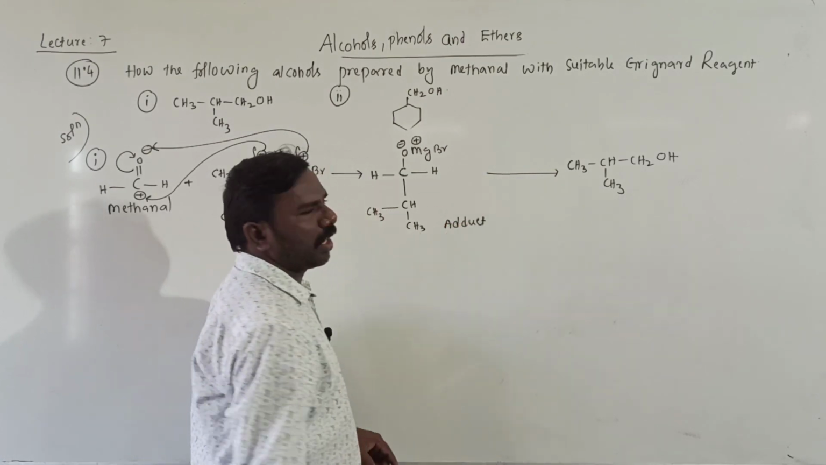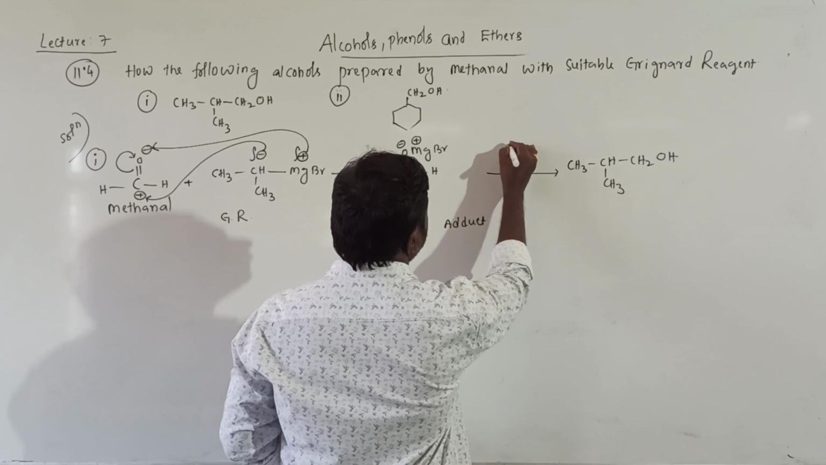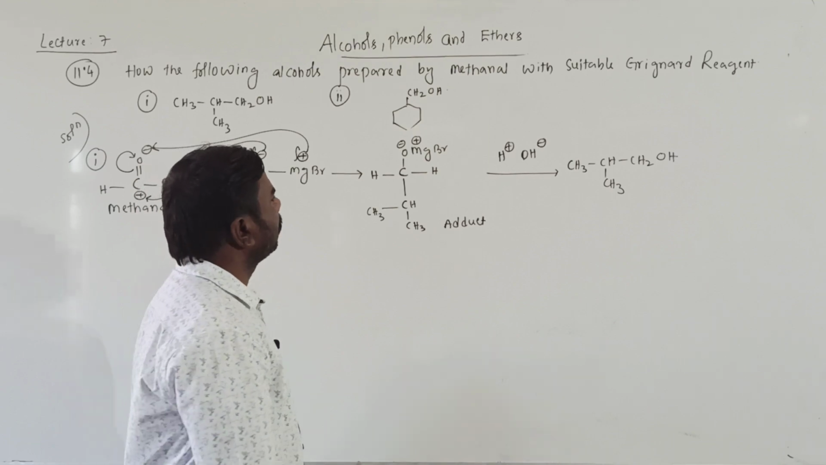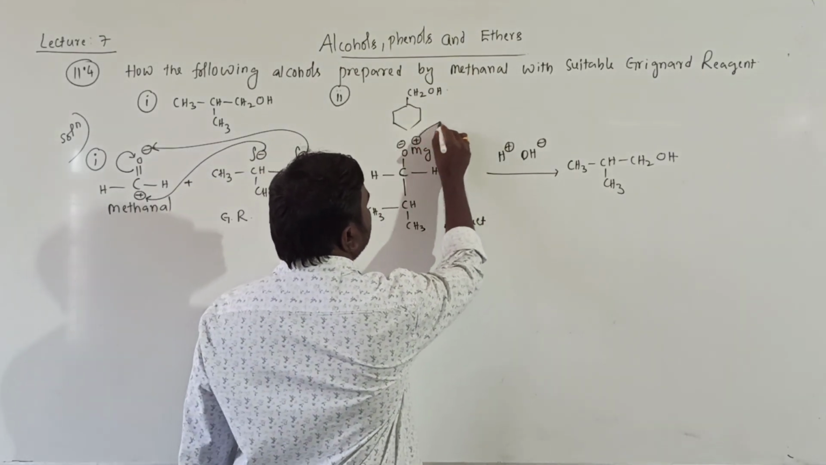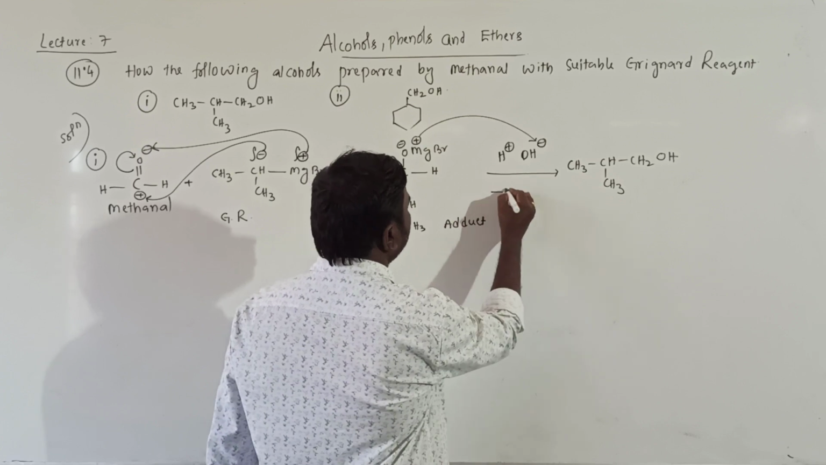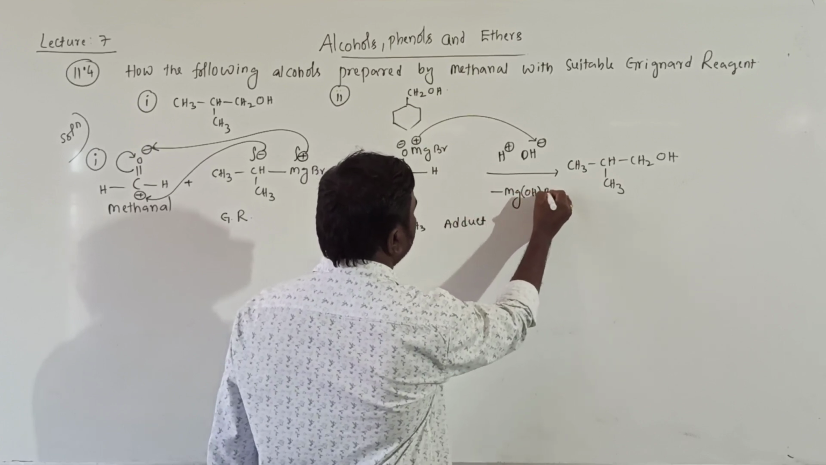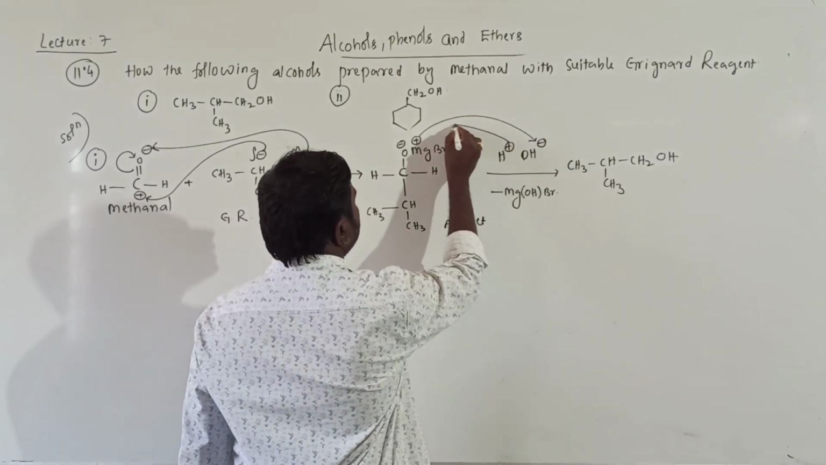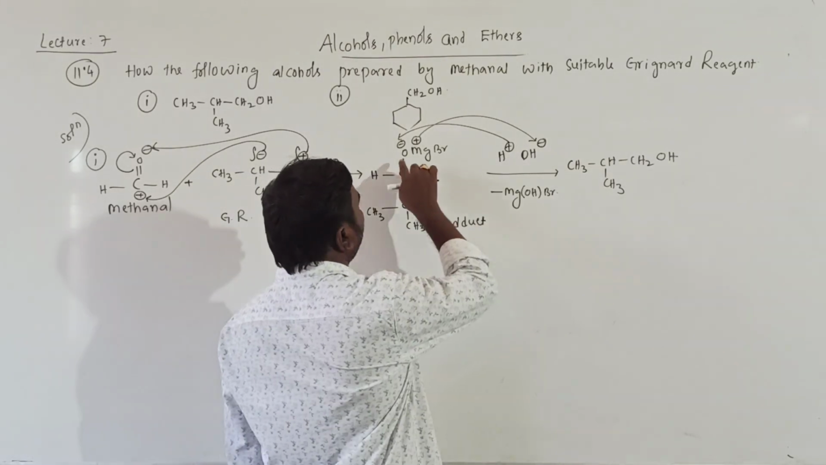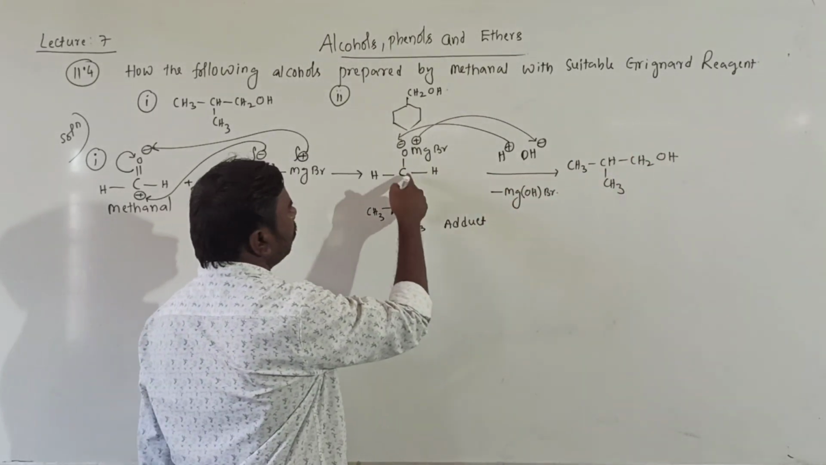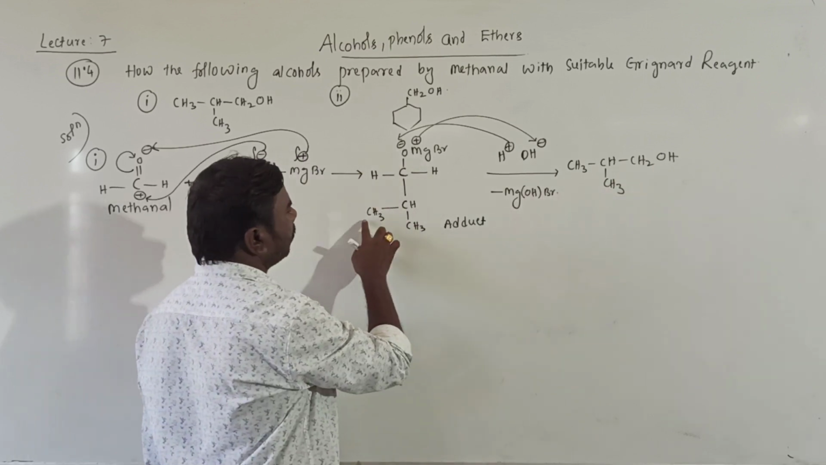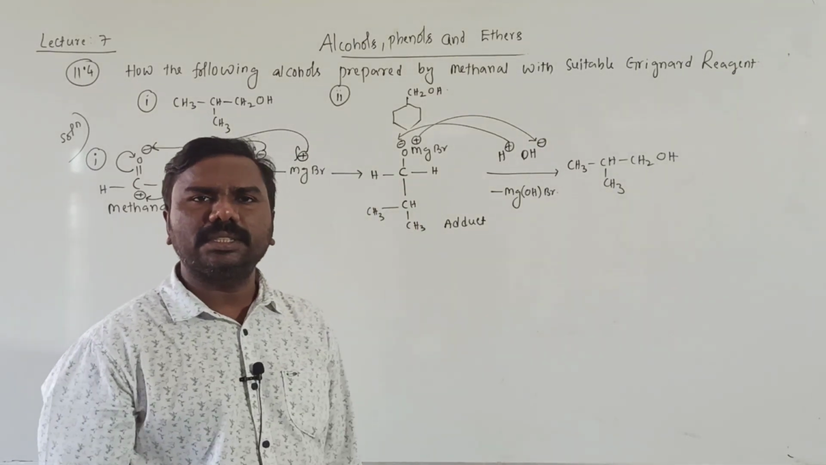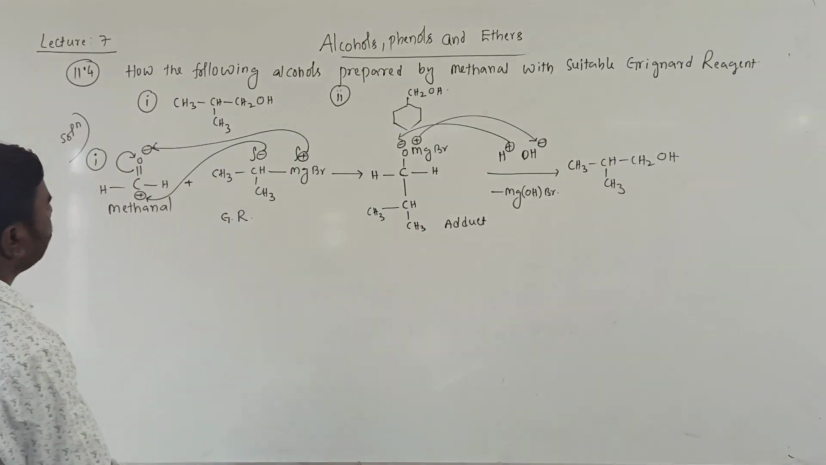Adduct means addition product. Then this on hydrolysis with water. Water contains H plus and OH minus. Then the formed compound is MgOHBr, which is eliminated. Then plus and minus will be attracted. O becomes OH. This is CH2 and CH3, CH, CH3. Getting, students? So we'll do the next problem. Your answer is this one.